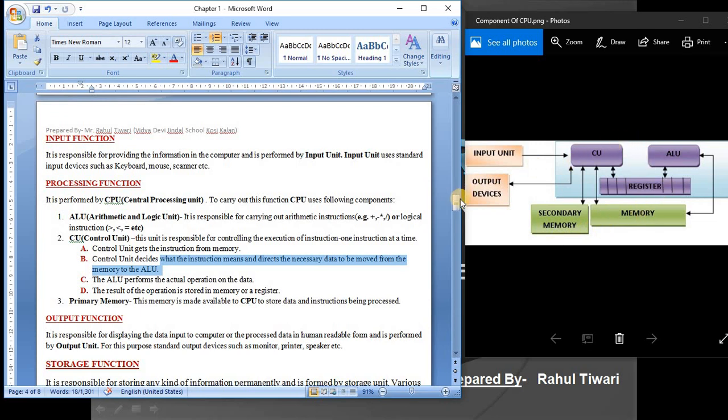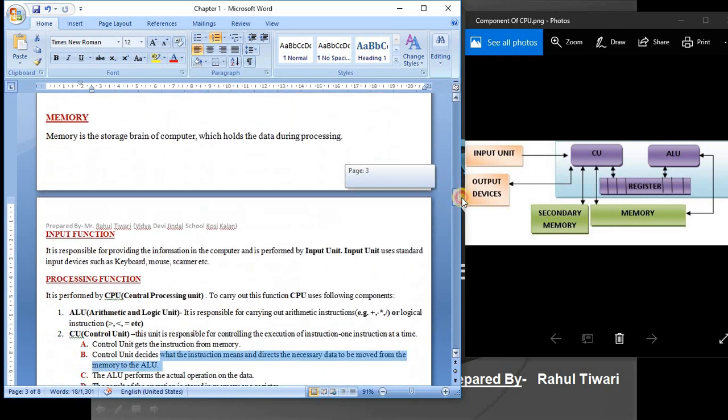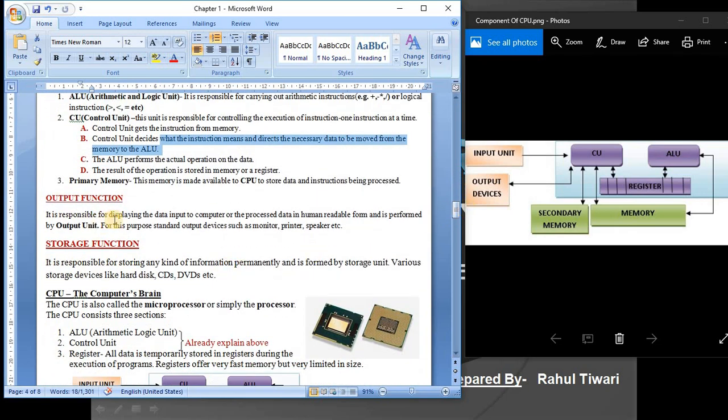Okay students, now after processing, which one is output? It is responsible for displaying the data input to the computer or the processed data in human readable form, and is performed by the output unit. That means when your data is input and processed, the information will come out in a meaningful, human readable form, which you can read with the help of an output device.